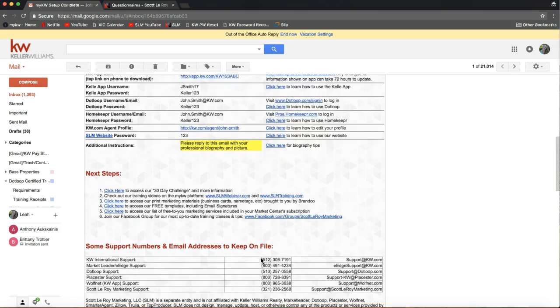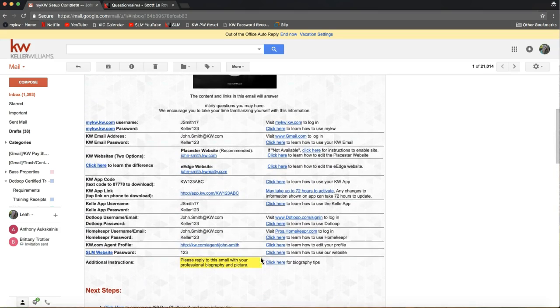Now, the Playster website, I'm going to scroll up slightly to the Playster website section. So you might see a lot of times when we send over these MyKW Setup Complete emails that instead of having their Playster website address here, it'll say not available right here instead. Now the reason that is the Playster website does not launch in the agent's account until their MLS ID is entered into the white pages.